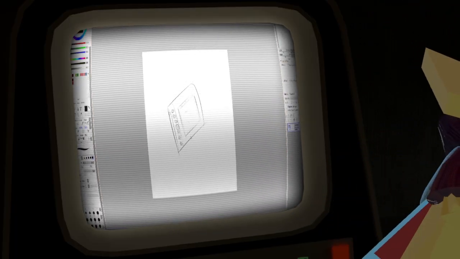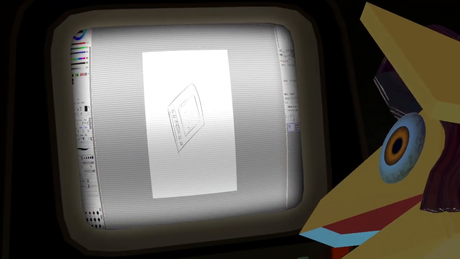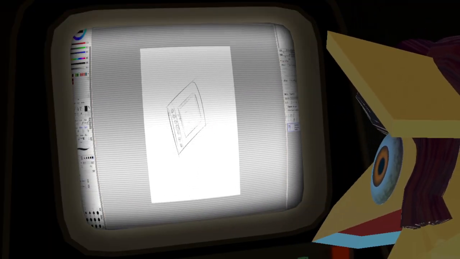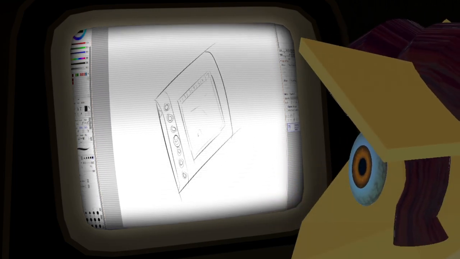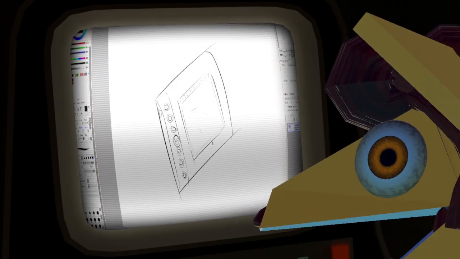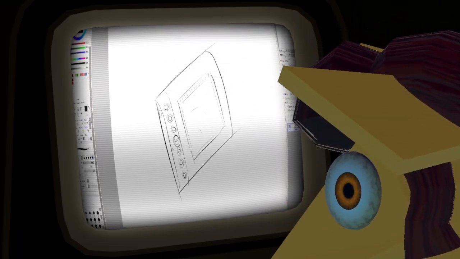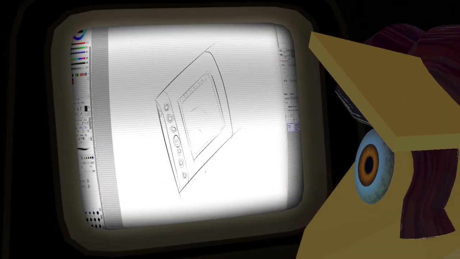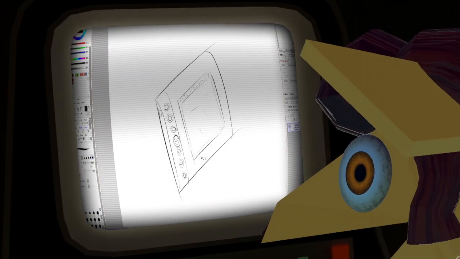So, okay, we're talking about this tablet now. This tablet should look somewhat familiar to some folks, because this is a design of tablet that has been around. And this tablet comes from Monoprice.